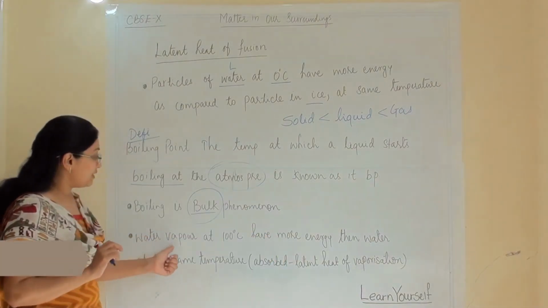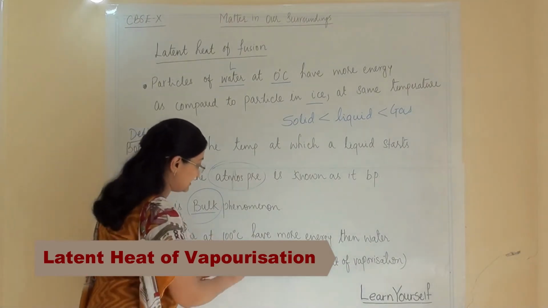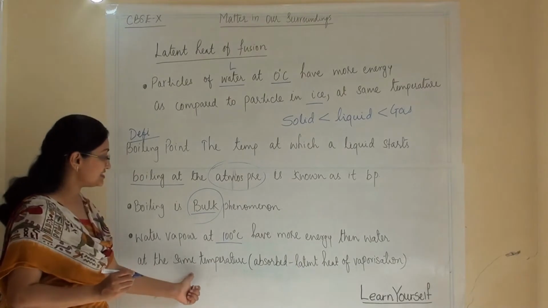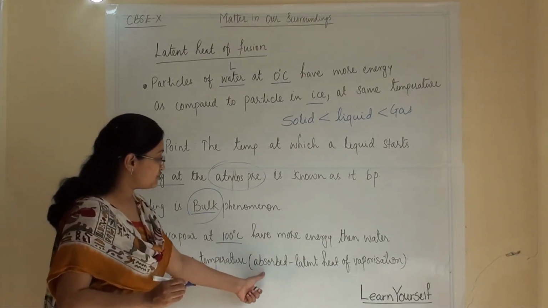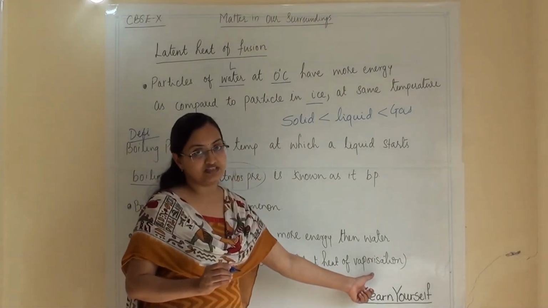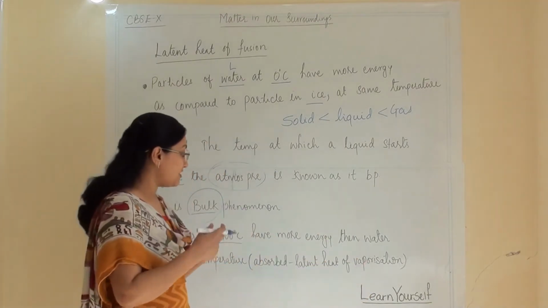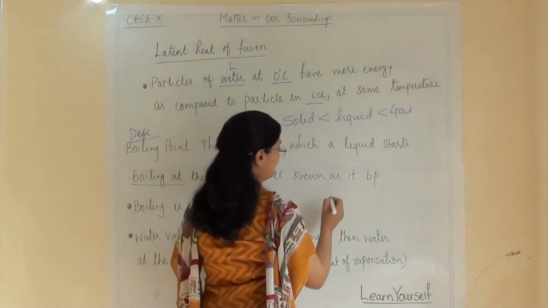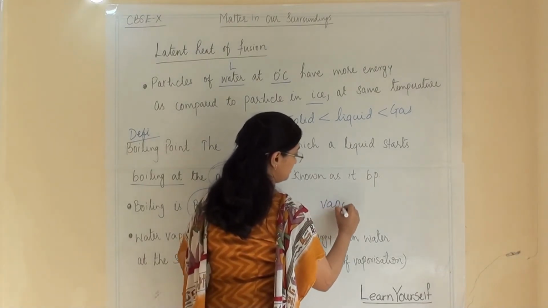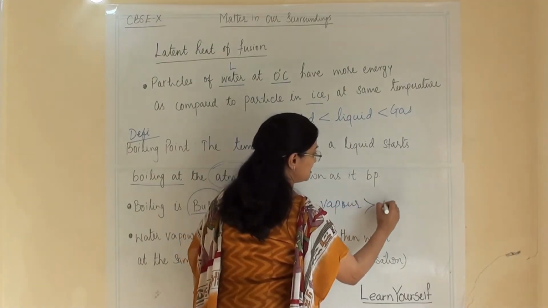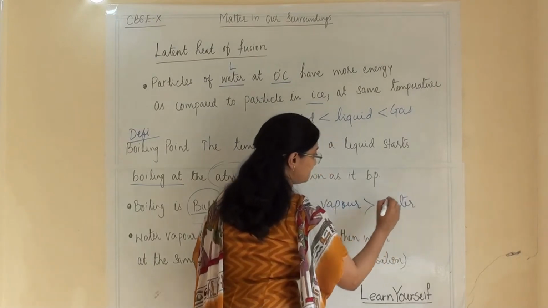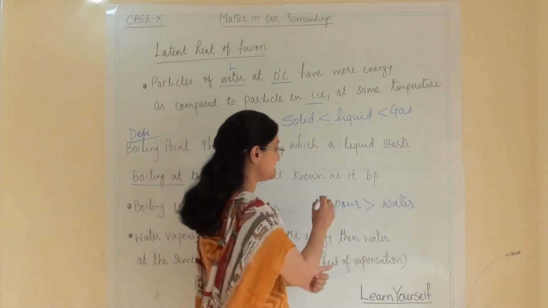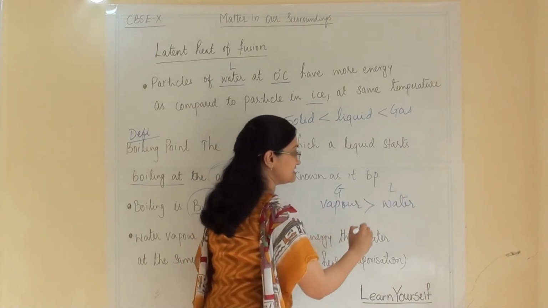Now, water vapor at 100 degree centigrade has more energy than water at the same temperature, because it absorbs latent heat of vaporization. So what is the meaning of this? That water vapor has more energy compared to water. Obviously, this is a gaseous state and this is a liquid state.